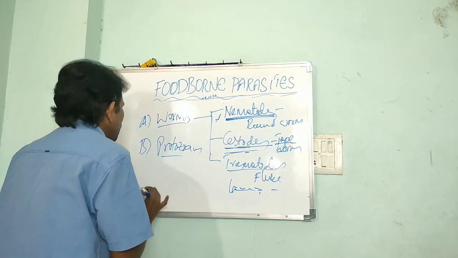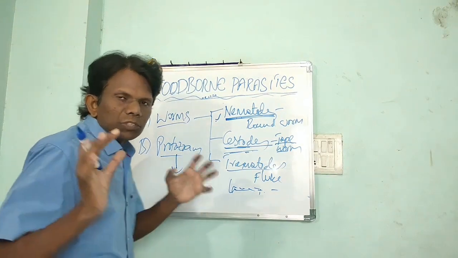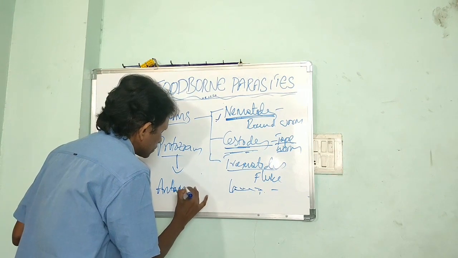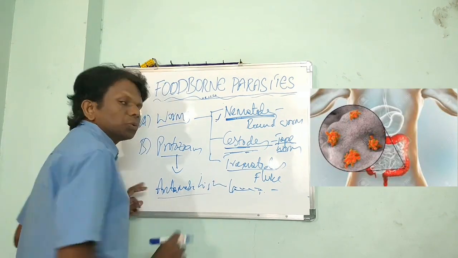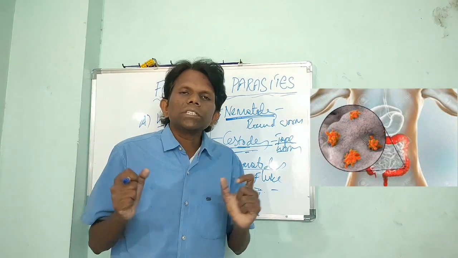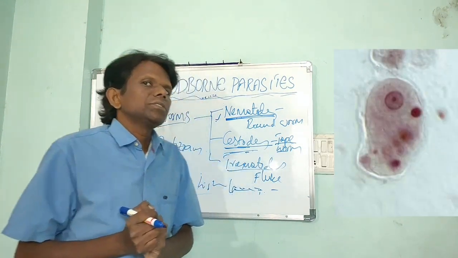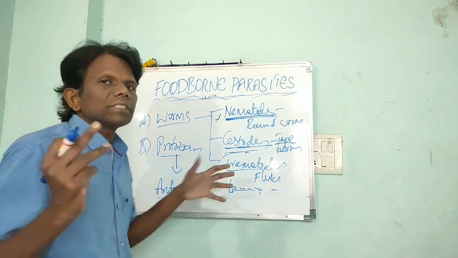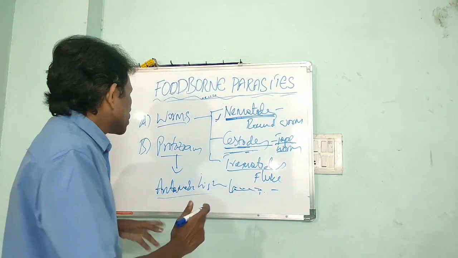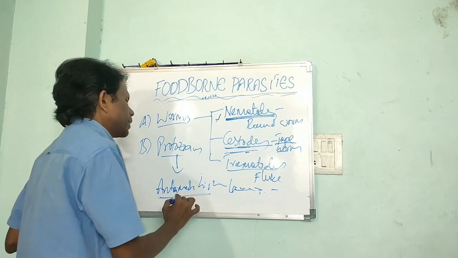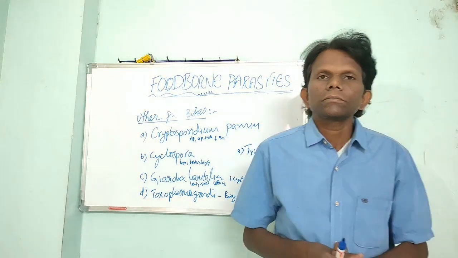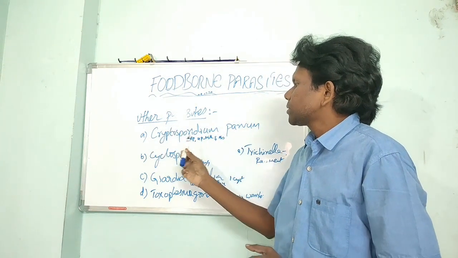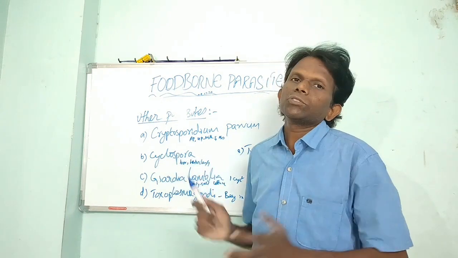Then, when we come to the protozoan parasites, the best example is Entamoeba histolytica, which causes amoebic dysentery. These parasites enter human beings through eating raw vegetable salads and green leafy vegetables, which are a major route, and through water also. There are some other kinds of parasites also which infect human beings.